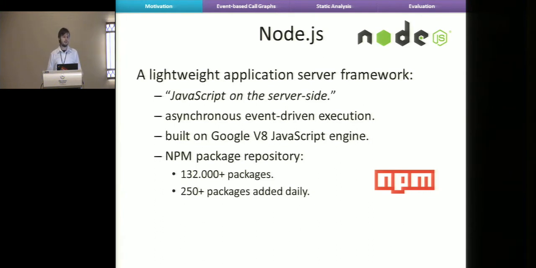There's this Node repository of packages. It has recently become the largest package repository in the world, surpassing CPAN and Hackage and so on. And there are more than 250 packages added every day.